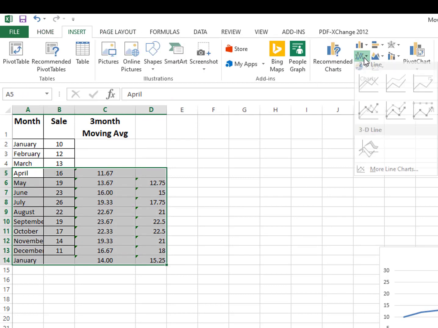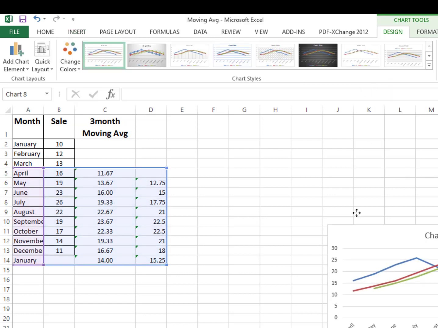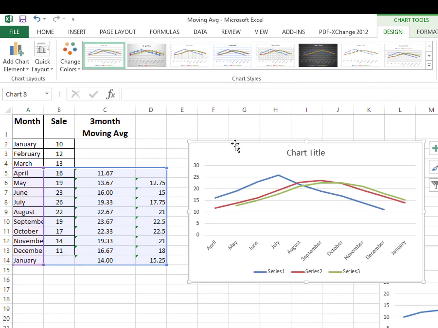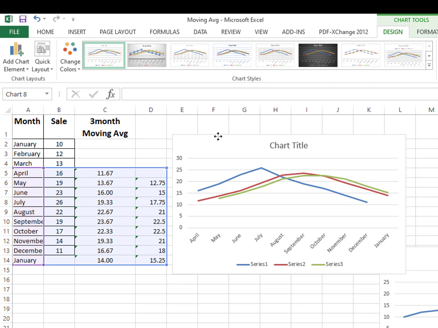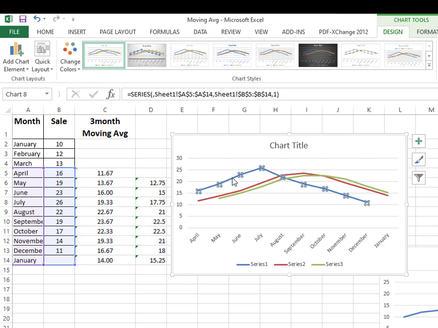What will be the difference between the 3-month and 4-month moving averages? So you can see from this chart, this is basically my original. The red one shows the 3-month moving average, and the green one shows the 4-month moving average data.